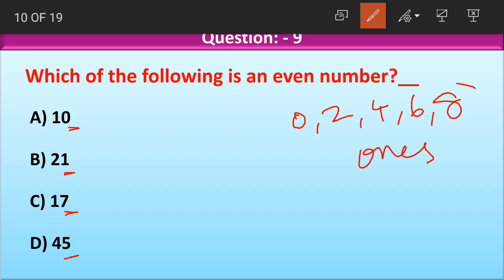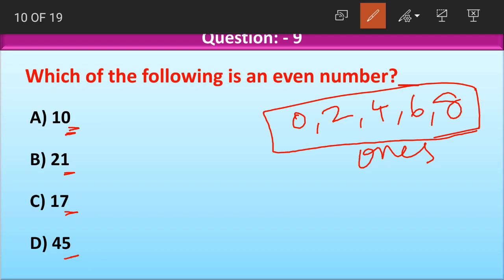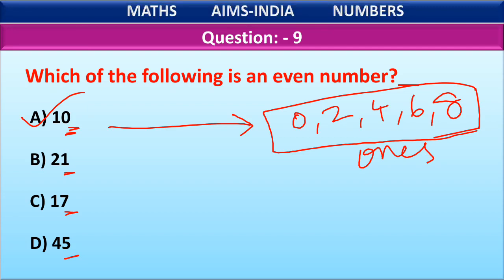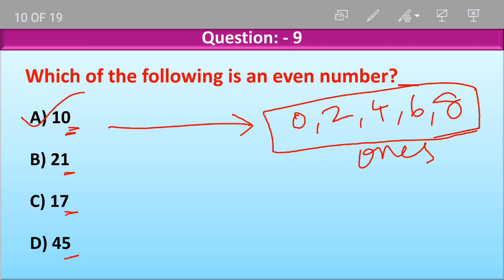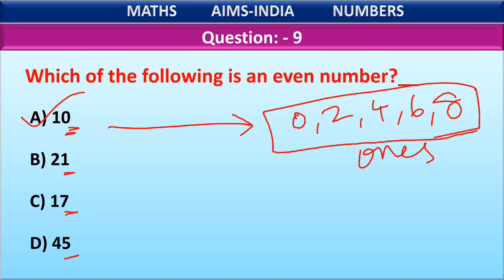Now look at this set of numbers here. First digit at ones place is 0. Does 0 fall under this category? Yes, 0 falls under this category. So this is an even number. The first option itself is the right answer, so we need not solve any further options. 10 has 0 at ones place. 0 is an even number. So the whole number 10 becomes an even number. Okay, children?